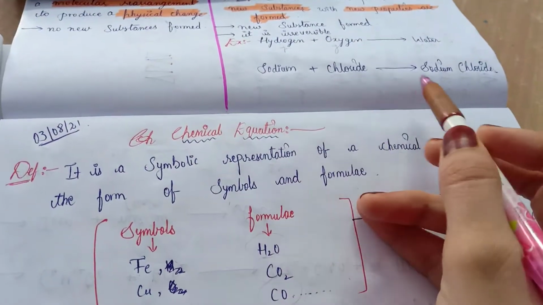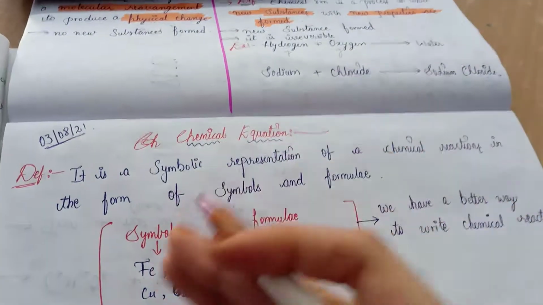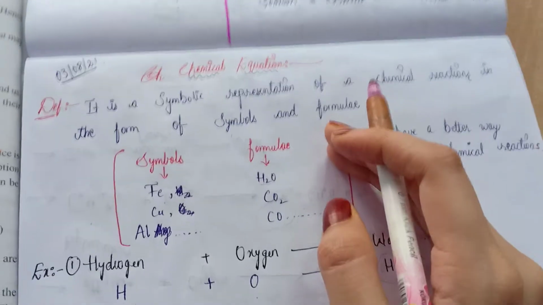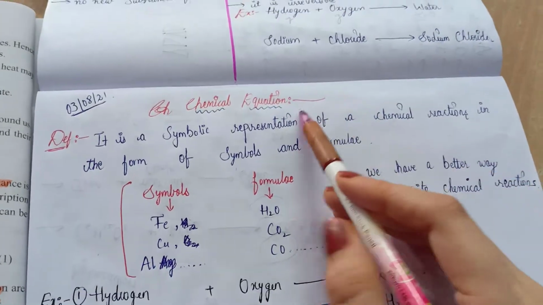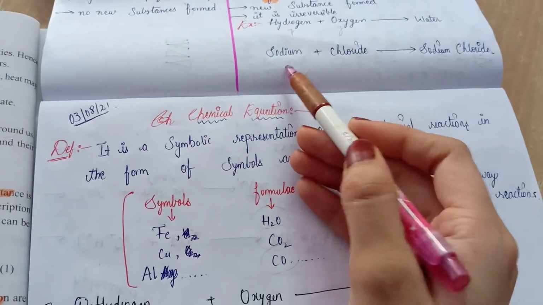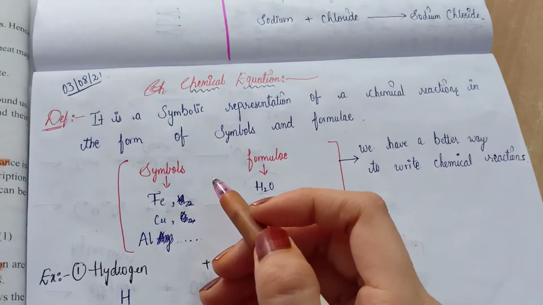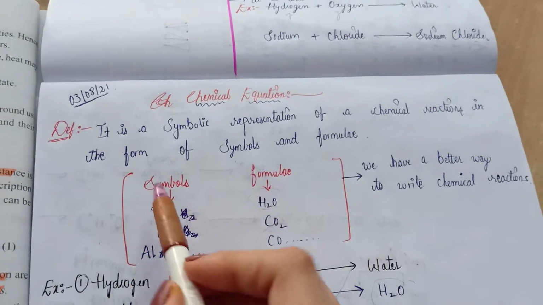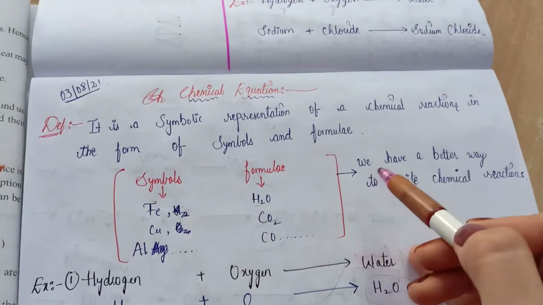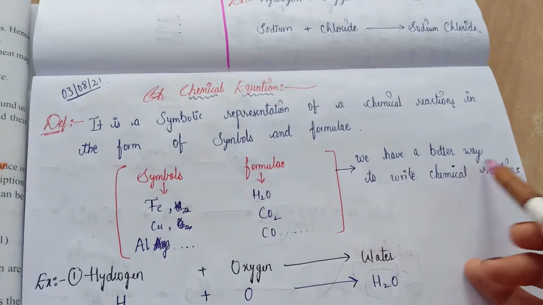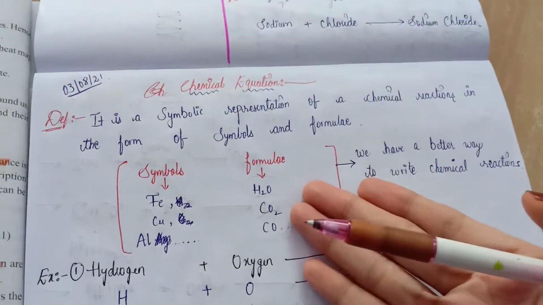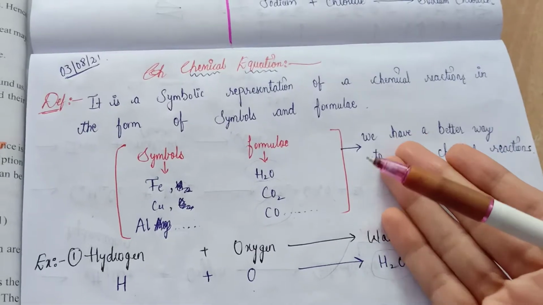In sentences, when we write, it takes a huge amount of place and time, right? In order to avoid that limitation of time and space, we have simplified this by giving symbolic and formula representation. So we have a better way to write a chemical reaction now.